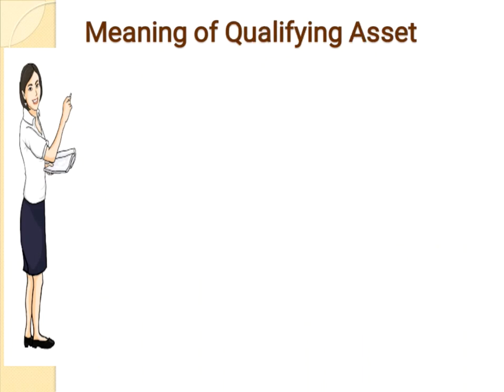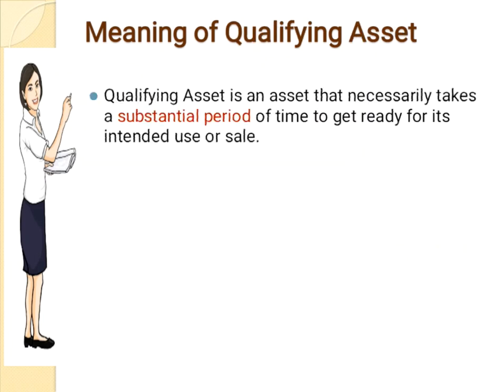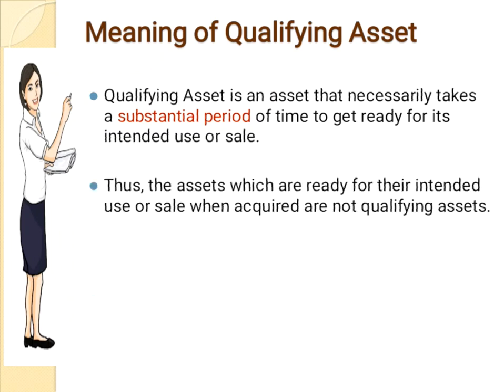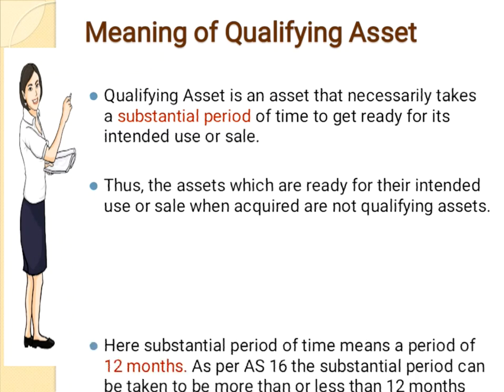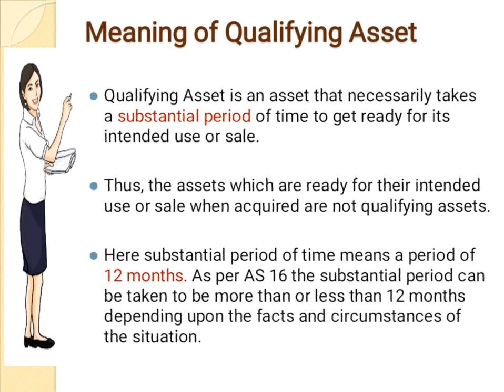Let us move on to the meaning of a qualifying asset. Qualifying asset is an asset that necessarily takes a substantial period of time to get ready for its intended use or sale. Thus, the assets which are ready for their intended use or sale during their acquisition are not qualifying assets. Here, substantial period of time means a period of 12 months. As per AS 16, the substantial period can be taken to be more than or less than 12 months depending upon the facts and the circumstances of the situation.